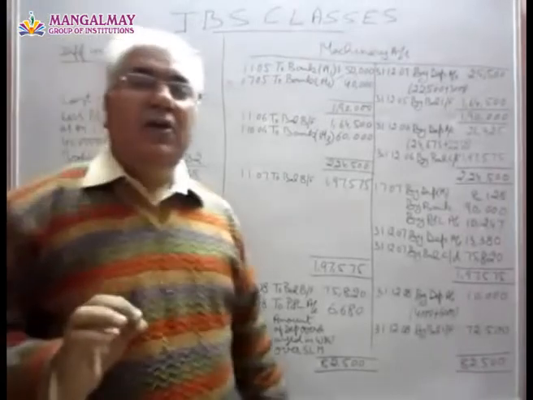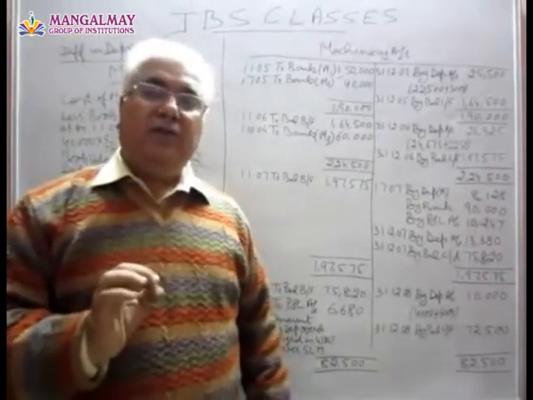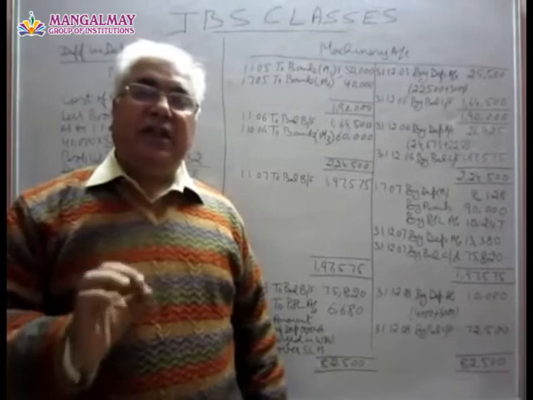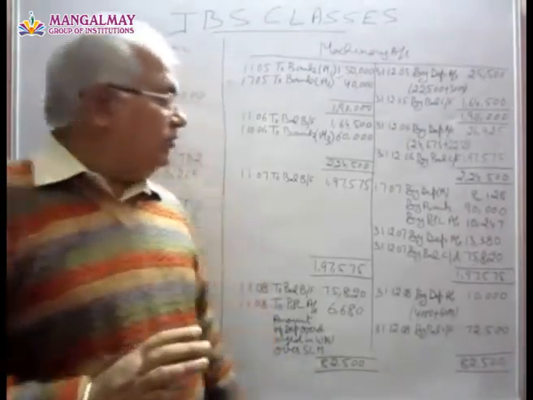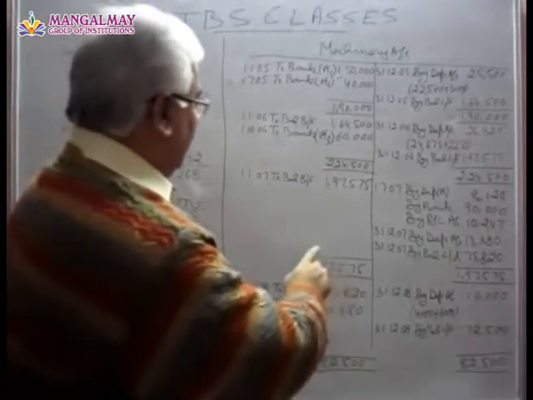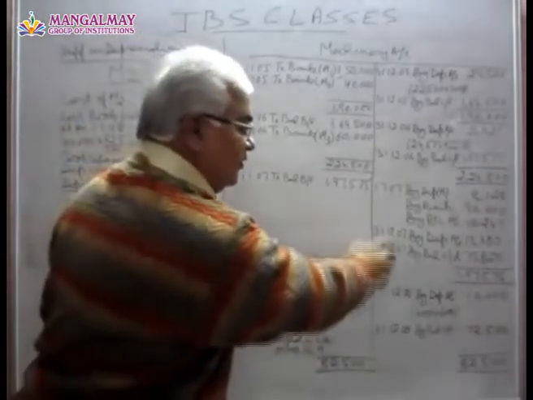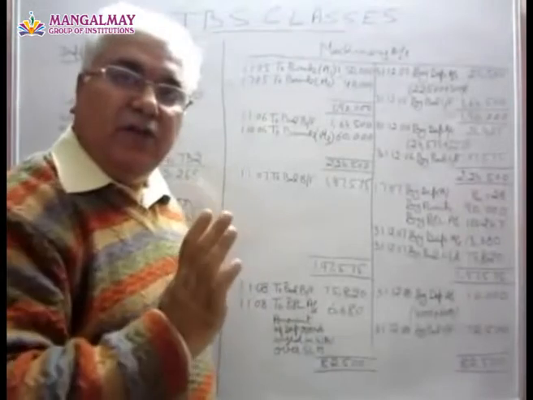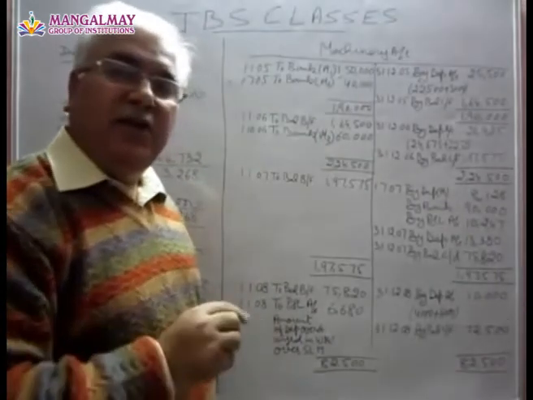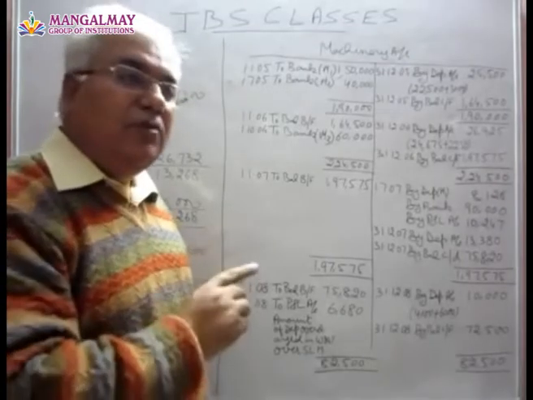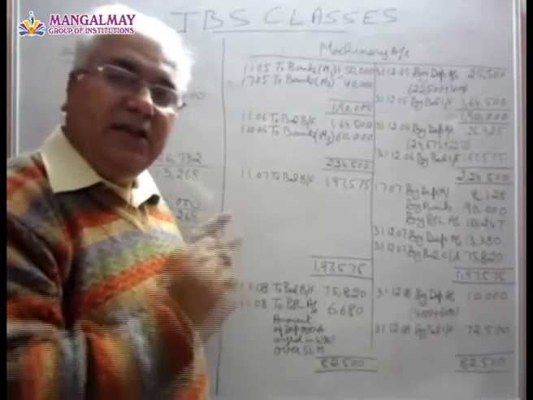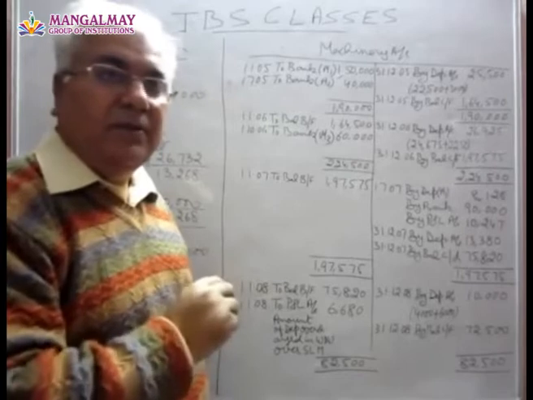What do we have to do now? We have to find out the depreciation charged by the company on these assets up to 31/12/07 by the written down value method. And similarly, we have to find out what would have been the depreciation if the new method, the straight line method at the rate of 10% per annum, was there.